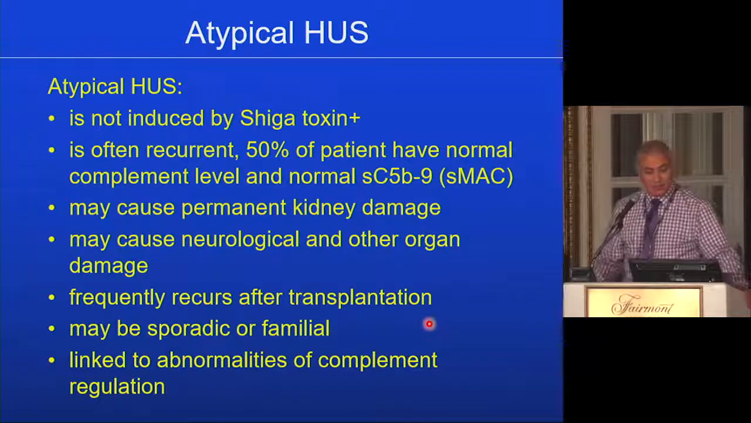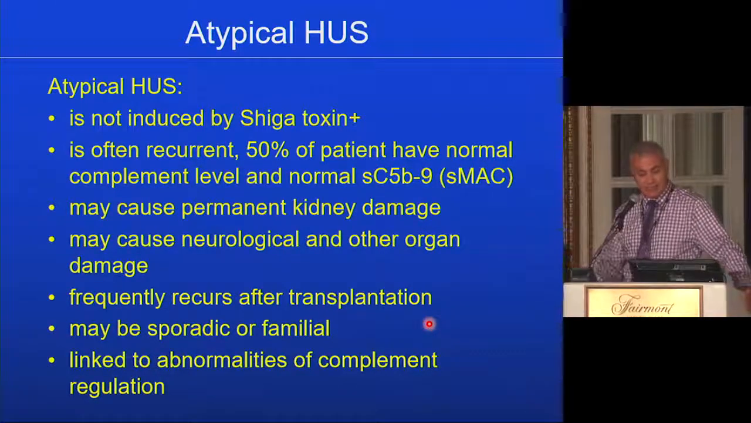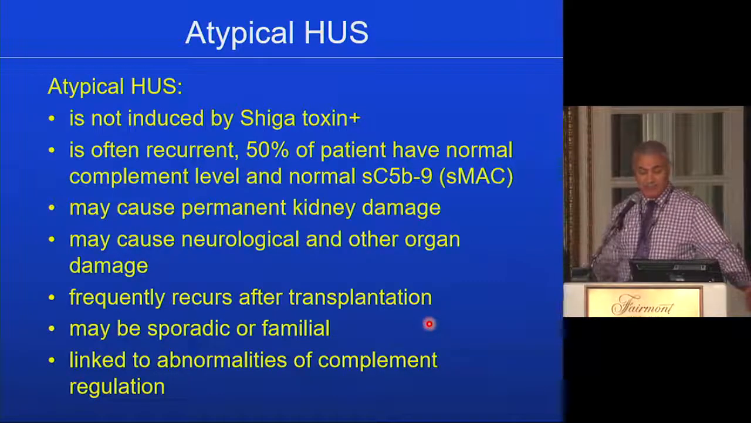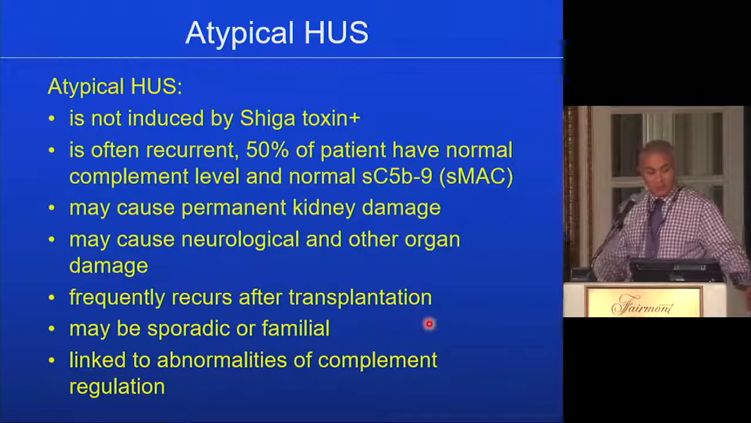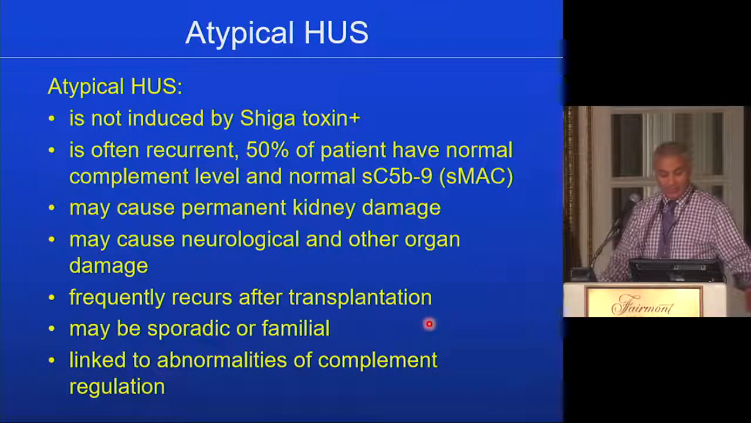So atypical HUS is not induced by Shiga toxin. It's often recurrent, and 50% of patients have normal complement level during the severe manifestation of the disease. Even 50% have normal soluble MAC in their peripheral blood. It may cause permanent kidney damage, and neurological and other organ damage. Lungs, heart, and the GI system could be affected. It frequently recurs after transplant and may be sporadic or familial, and it's usually linked to abnormalities of complement regulatory proteins.